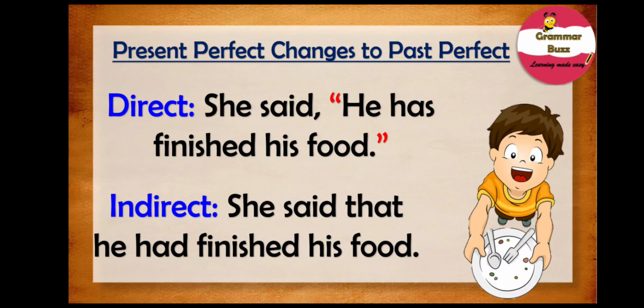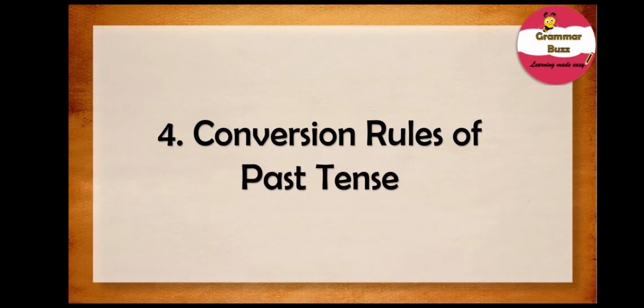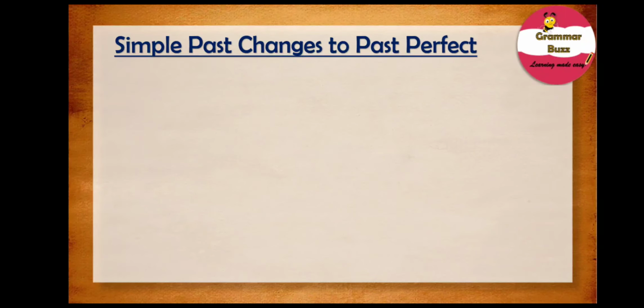Okay, let's move on with our next rule, and that states conversion rules of past tense. So, what is the conversion rule for past tense? To begin with, all you need to remember is simple past changes to past perfect. Simple past in reporting speech changes to past perfect when it is converted to indirect speech.